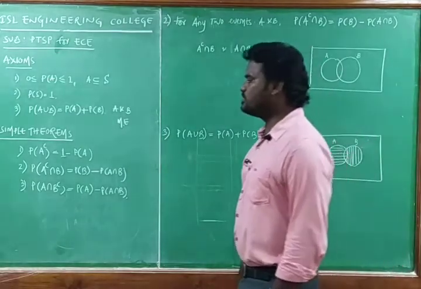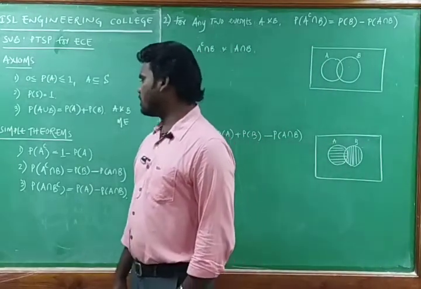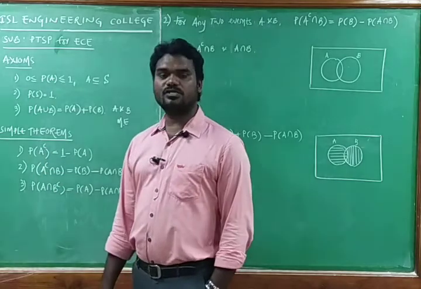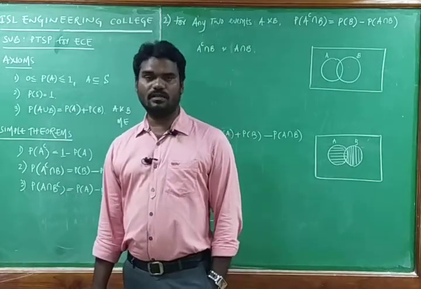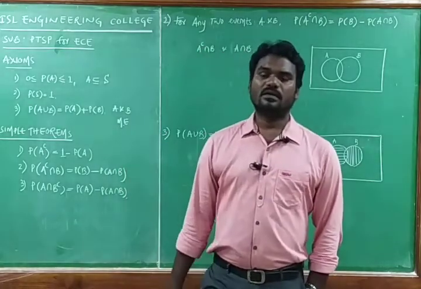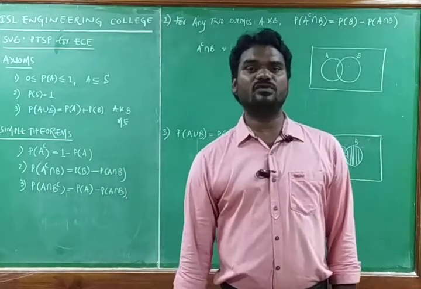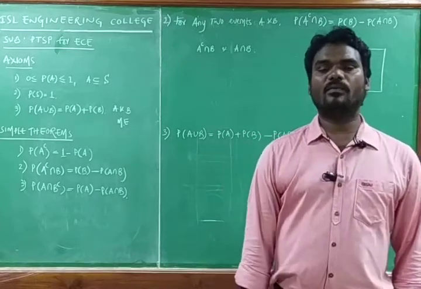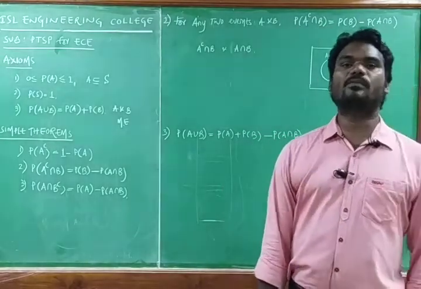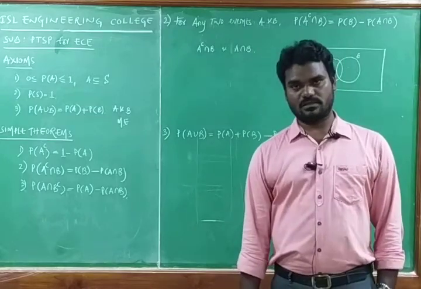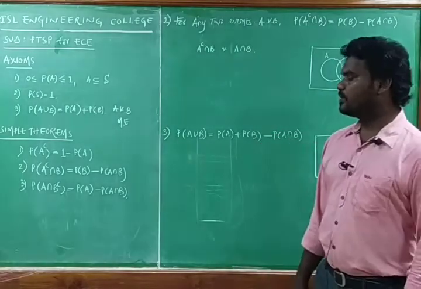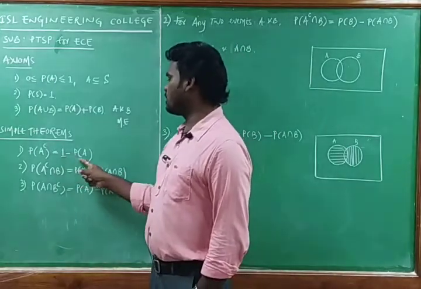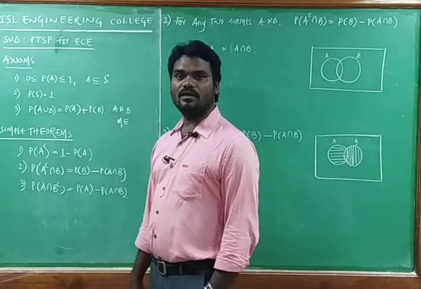And simple theorems, so far we have discussed one theorem only, that is probability of A complement is equal to 1 minus probability of A. It is very similar to the set operation only. Complement of A is equal to universal set minus A only. We are applying the probability. That means we are defining the probability with respect to the sets. Probability of A complement is equal to 1 minus probability of A.